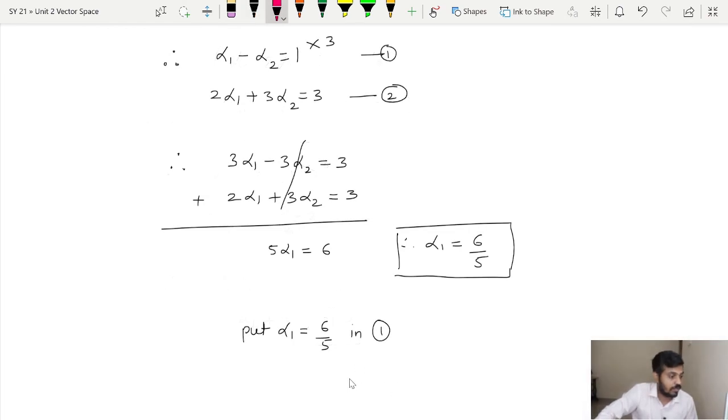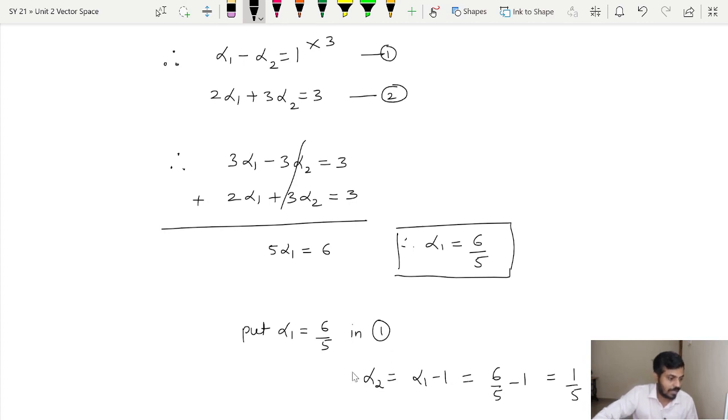Now simply put the value of alpha 1 in equation 1. From equation 1, the value of minus alpha 2 will be 1 minus alpha 1, and thus our alpha 2 will be alpha 1 minus 1, which will be equal to 6 upon 5 minus 1, which is equal to 1 upon 5. So we got the value of alpha 2.